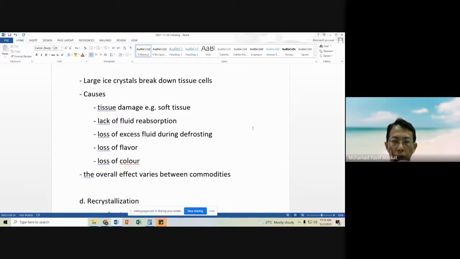So what is meant by this lack of fluid reabsorption is that when we freeze products, the water will migrate.